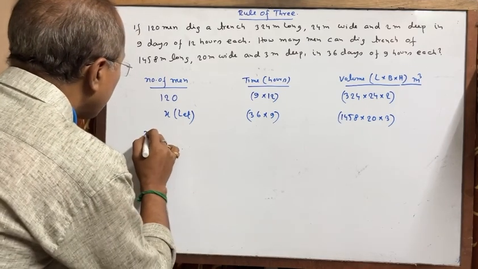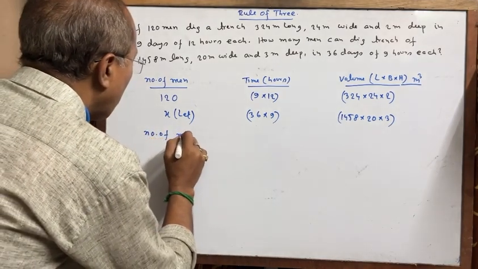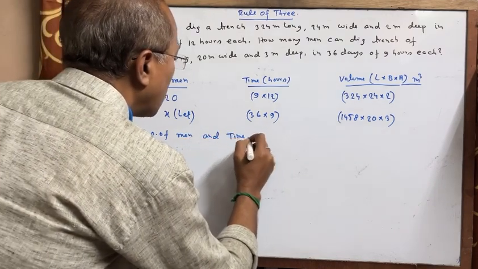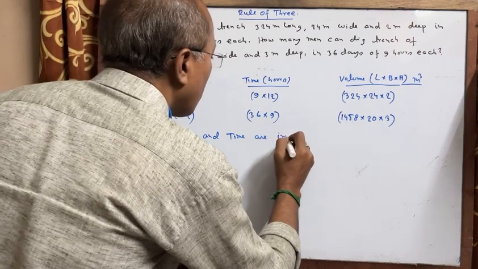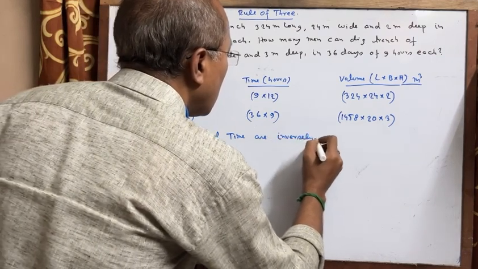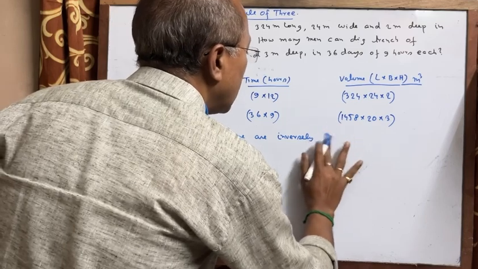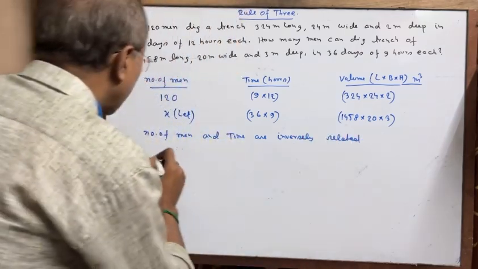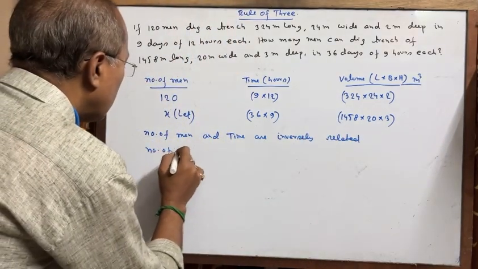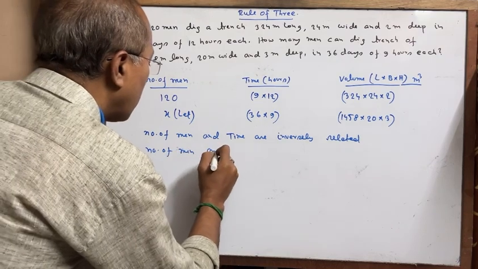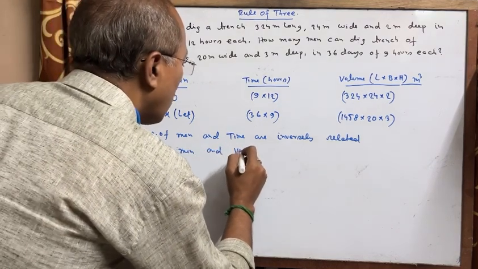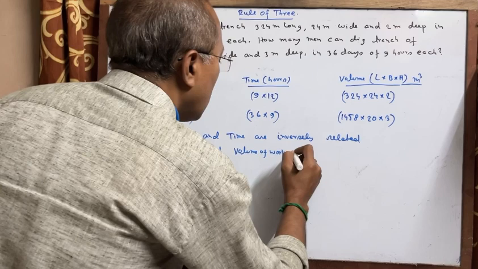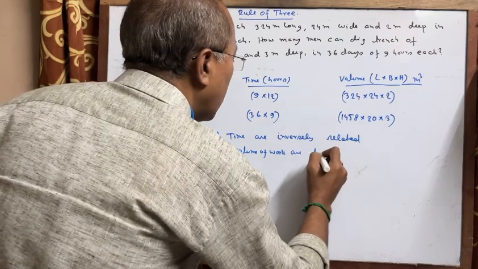So number of men and time are inversely related. Again, number of men and volume of work are directly proportional.